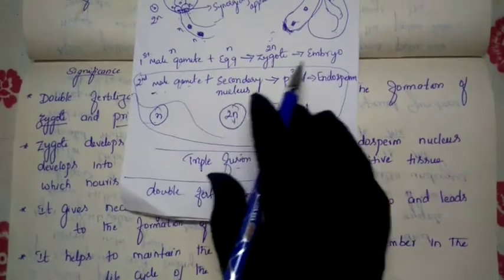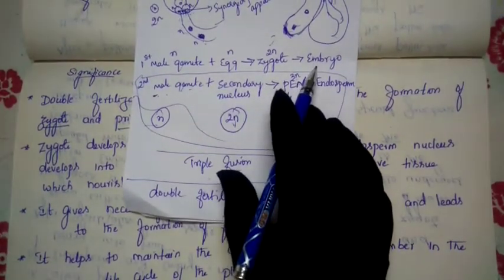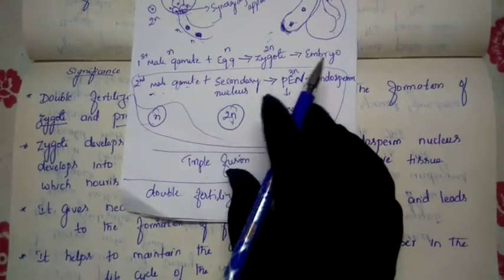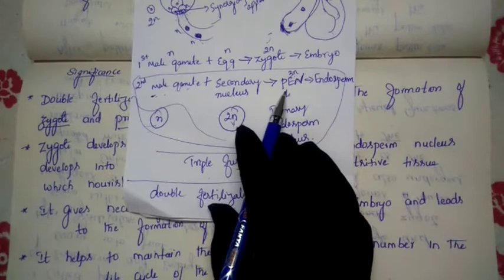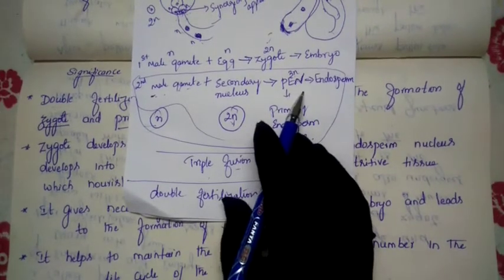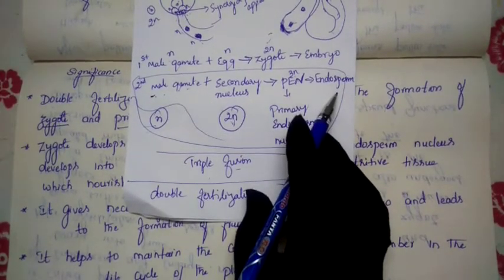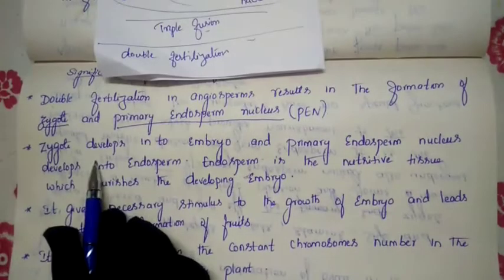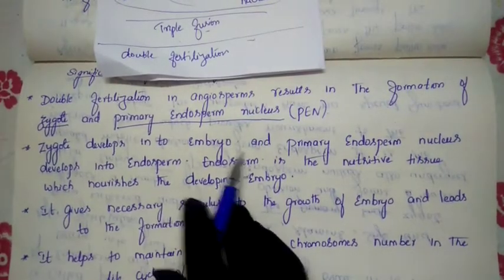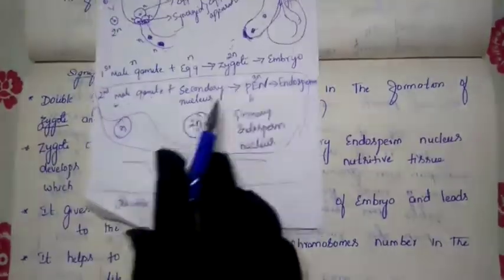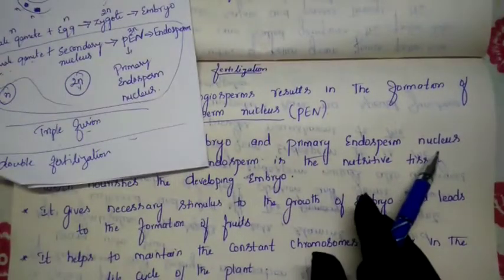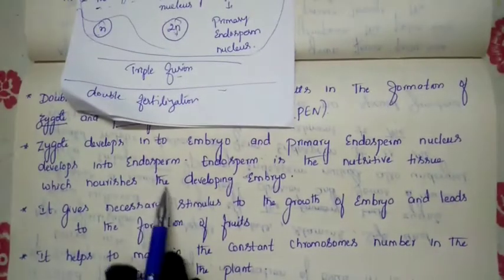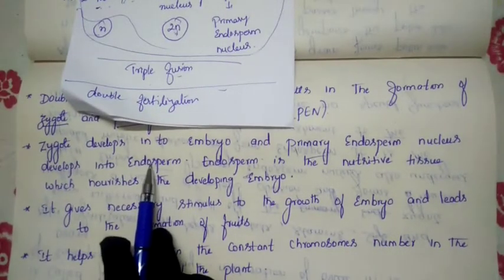From the zygote, embryo formation takes place, and from the PEN, the primary endosperm nucleus, endosperm formation takes place. So the zygote develops into the embryo, whereas the primary endosperm nucleus develops into the endosperm.